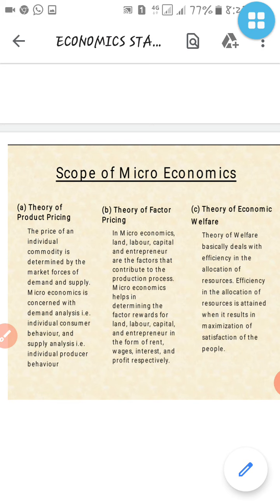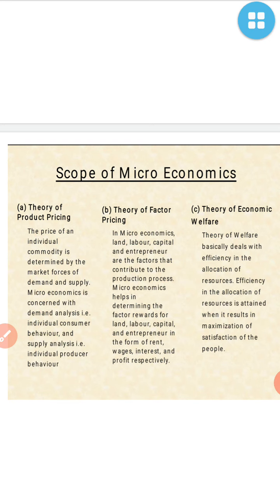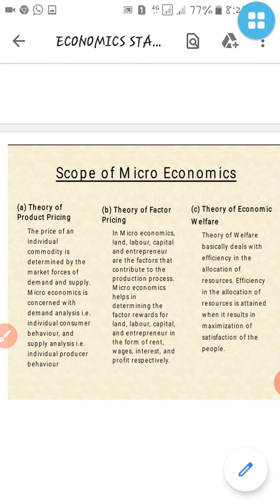So here three parts are given, which we are going to read now. First is the theory of product pricing. It means the price of an individual commodity is determined by the market forces of demand and supply. Microeconomics is concerned with demand analysis, individual consumer behavior, and supply analysis, individual producer behavior. So, a theory of product pricing.